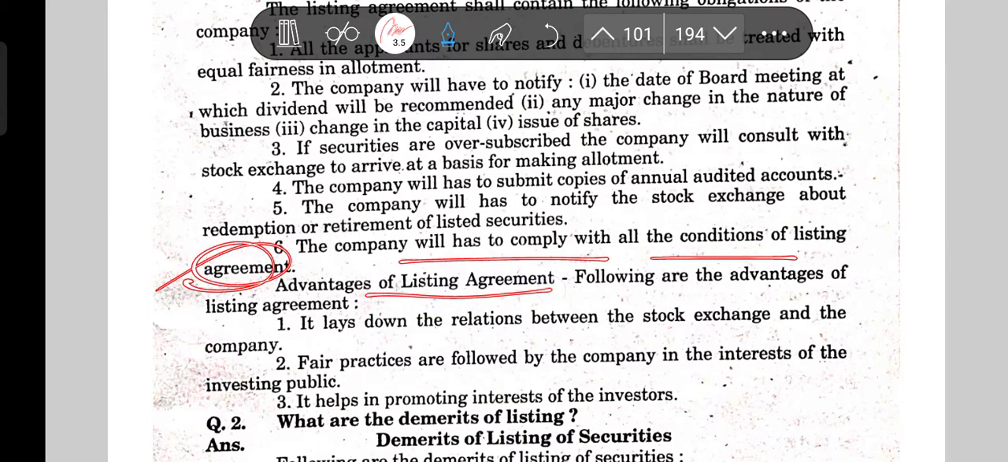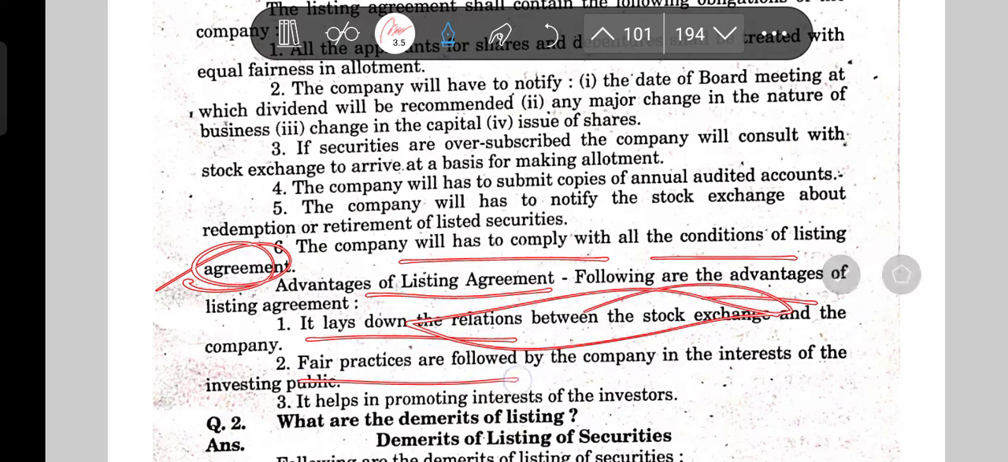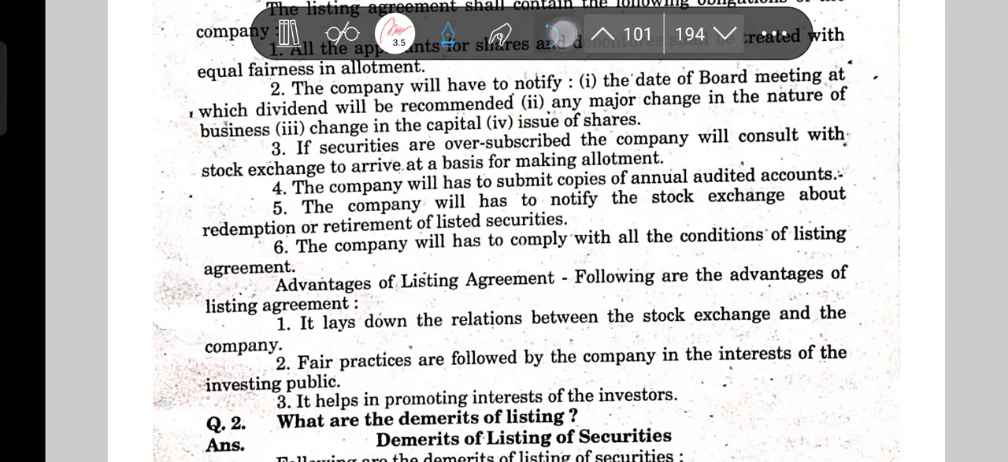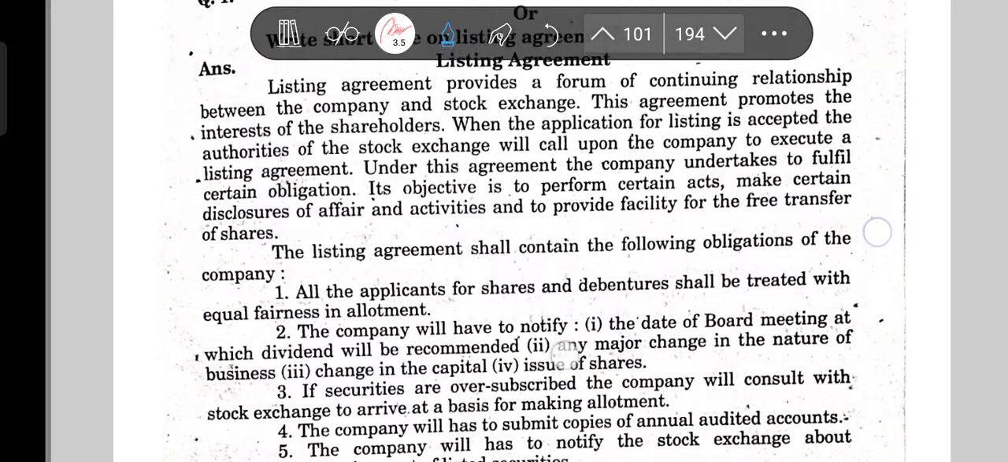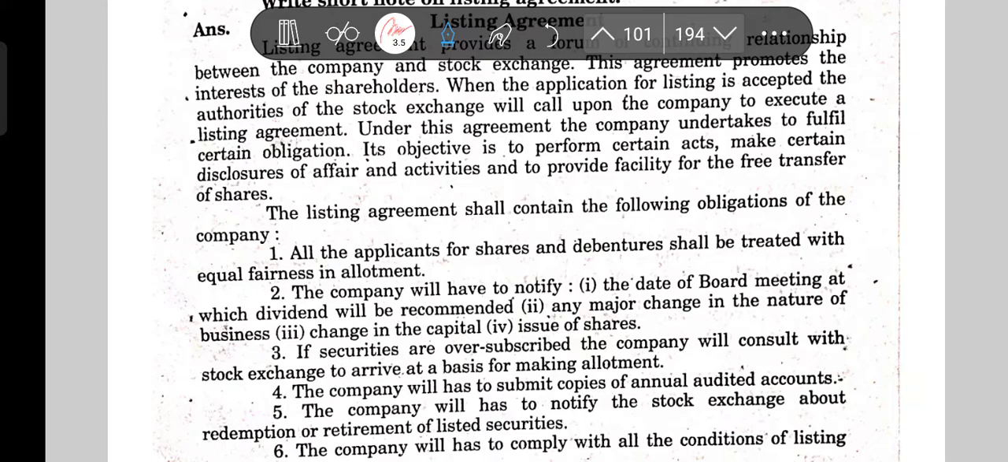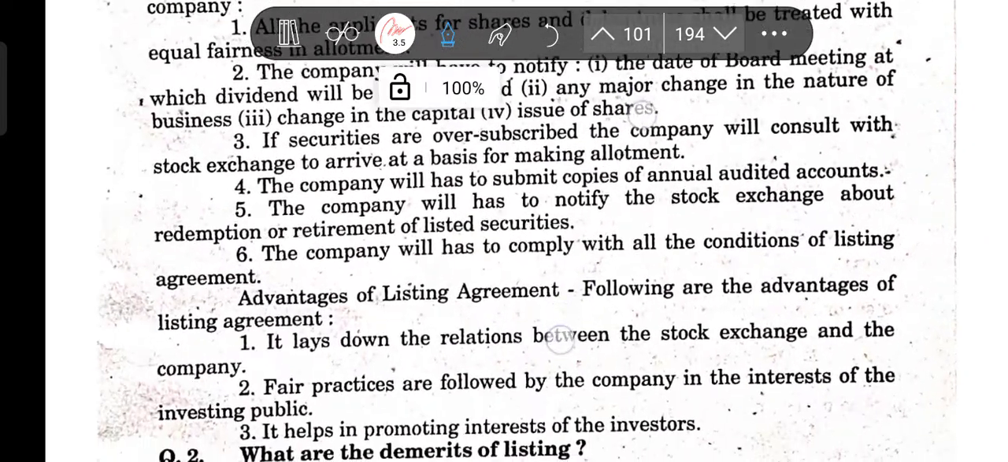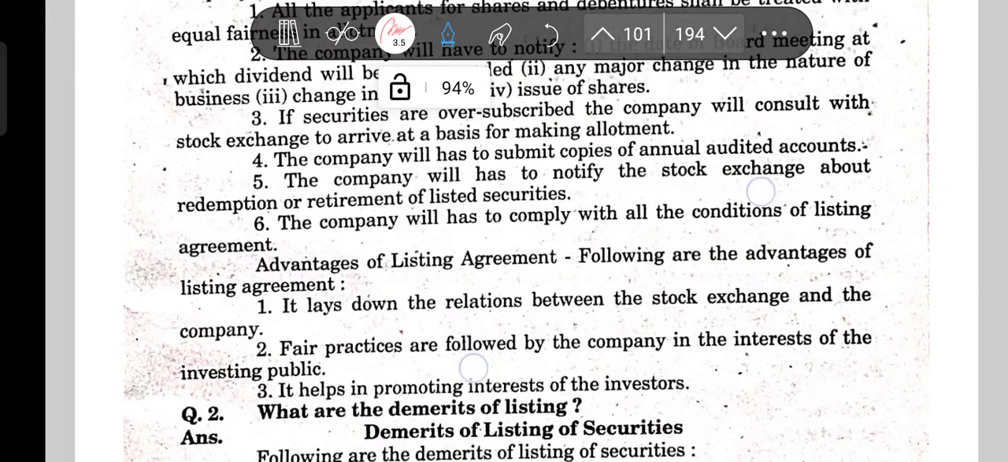Advantages of the listing agreement: the following are the advantages. It lays down the relation between the stock exchange and the company. Fair practices are followed by the company in the interest of the investing public. Because it now discloses any change in the company, the date of the board meeting, and how dividend will be discussed, all these are disclosed. So that is why it is good for the investors.